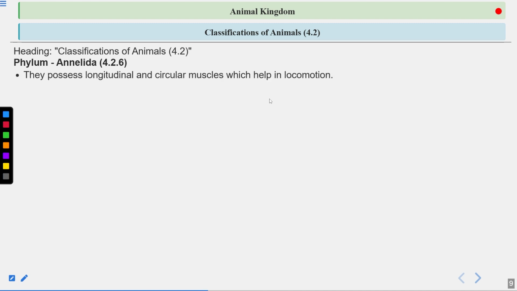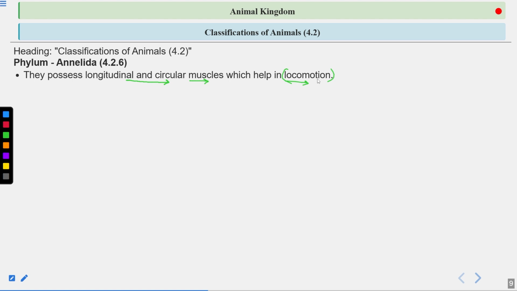Now they possess longitudinal and circular muscles which help in locomotion. These muscles enable the characteristic wave-like movement. You know earthworms show wave-like movement when they move. This is because of the longitudinal as well as the circular muscles. Why do they show wave-like movement?